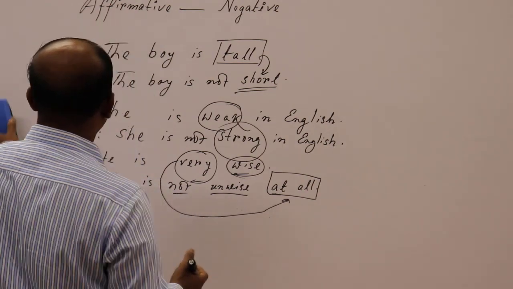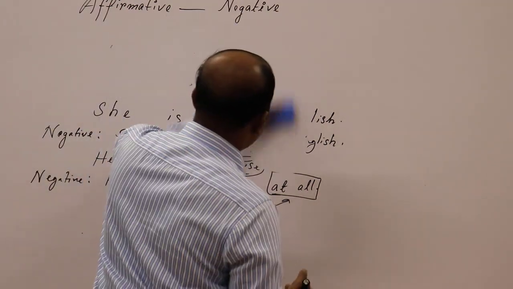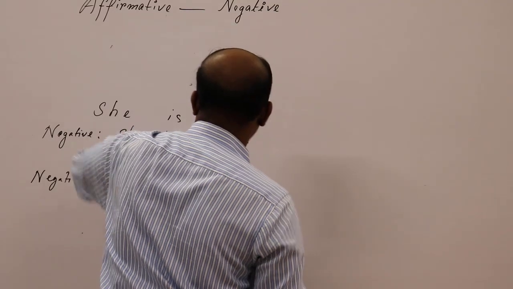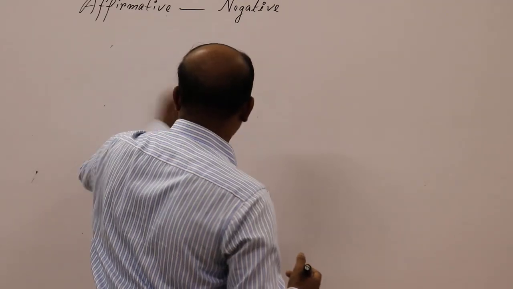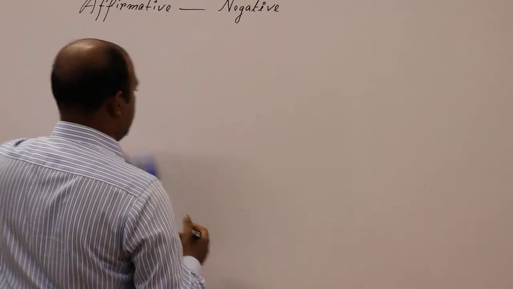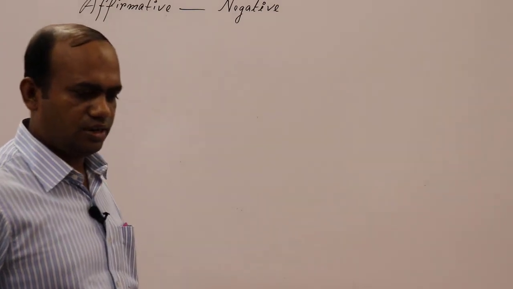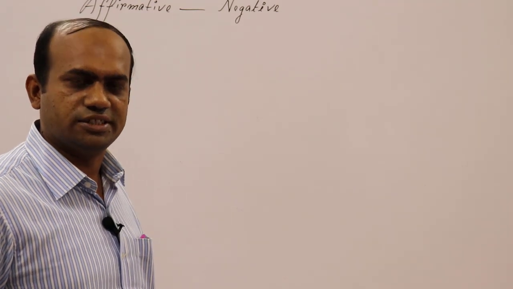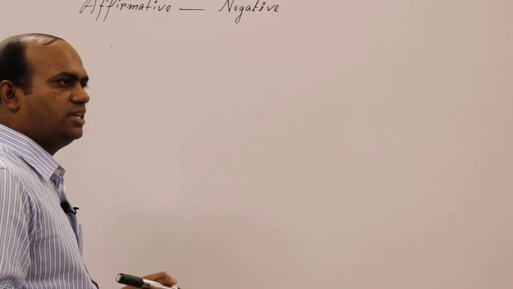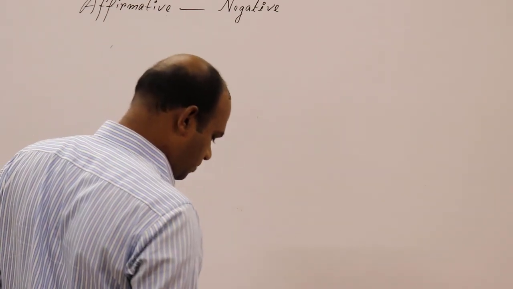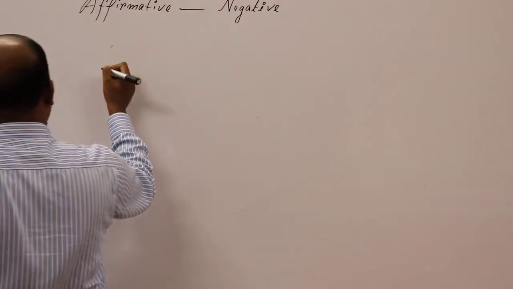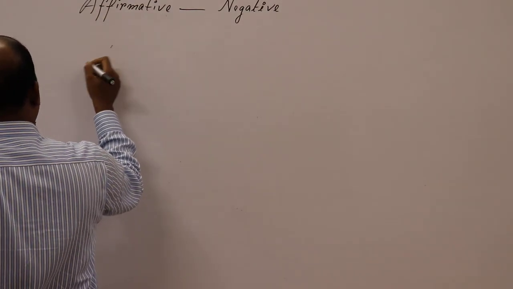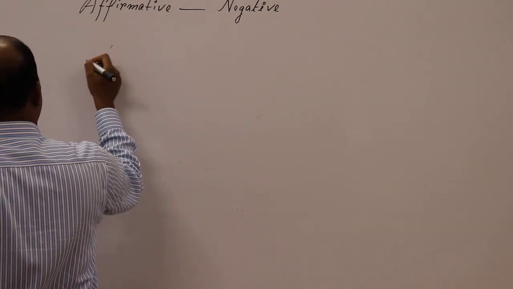Now, look at the board again. I am just writing another rule here. If there is always in an affirmative sentence, then what will be the rule? What are you thinking about it? Yes, this rule is also very easy to change, and if we are very careful, of course, this will be very simple for you. Look here, if the sentence is in this form,